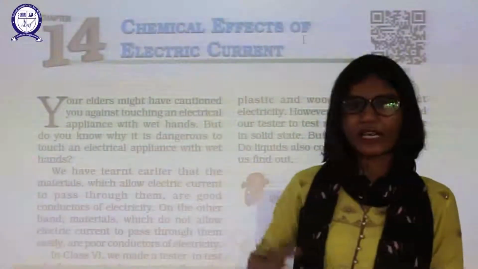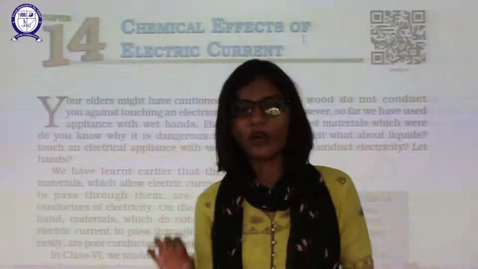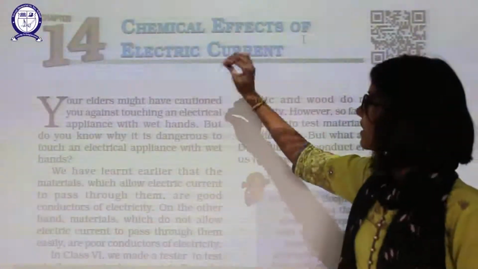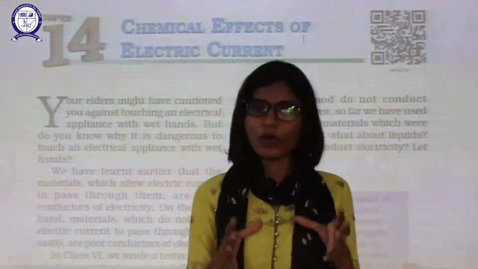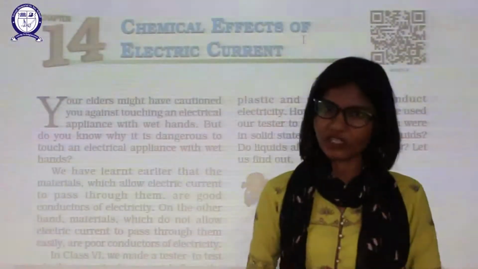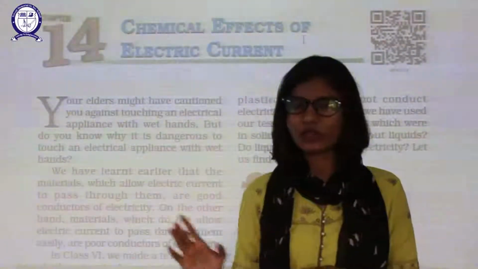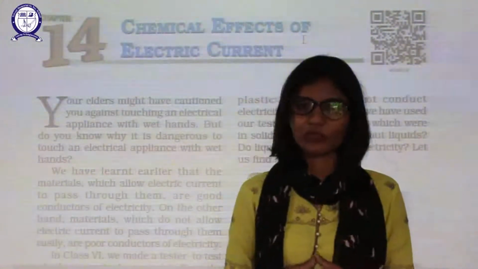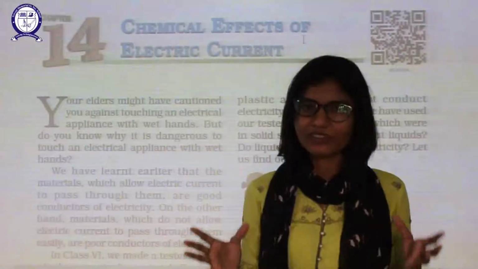In your class 8, we are going to discuss the third effect of electricity, which is the chemical effect. In this chapter I hope you know what chemical changes are. This part also was there in your class 7 and 6. Before starting this chapter, you must be aware of all the chemical changes.